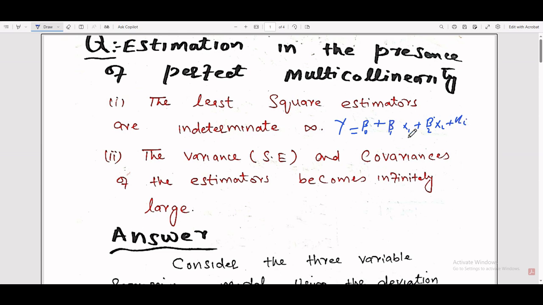So these are the slope coefficients of the regression model, beta 1 and beta 2. In the case of perfect multicollinearity, these are indeterminate. We cannot find their solution, and the variance and covariance of these estimators become infinitely large. So we solve its mathematical proof here.